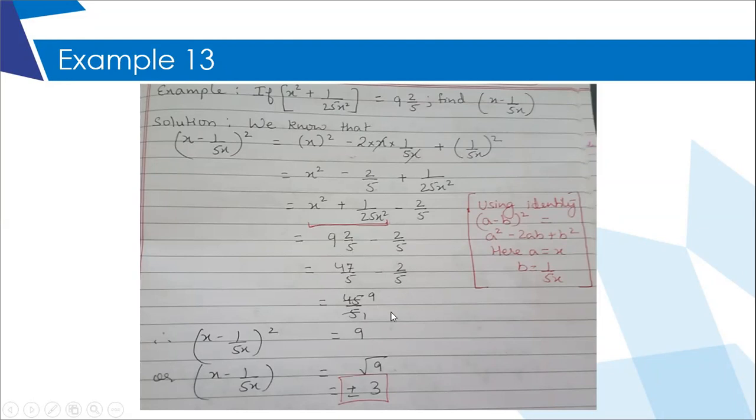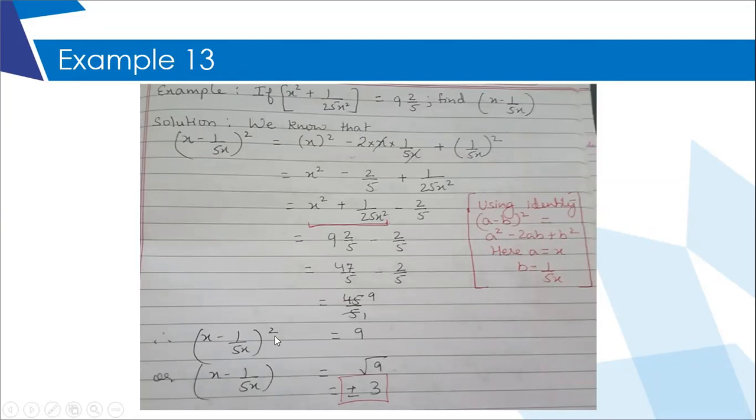Okay, ma'am. Thank you, ma'am. Yeah, welcome. Ma'am, after we get 9 as an answer, we will not convert into mixed fraction. But 9 is a perfect square, no? We will not convert it. Whole number, why will you convert?